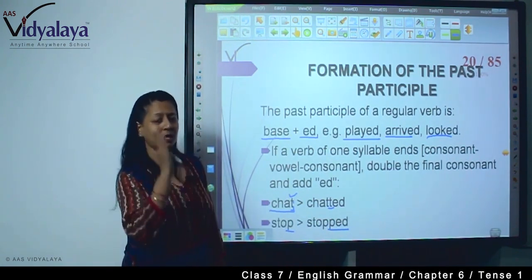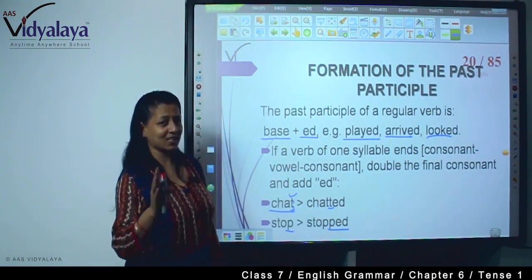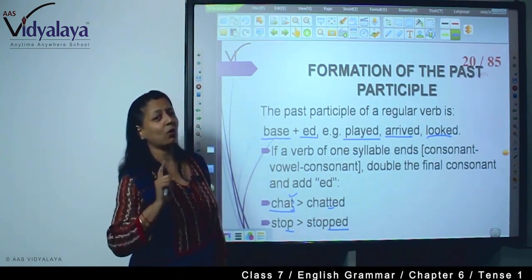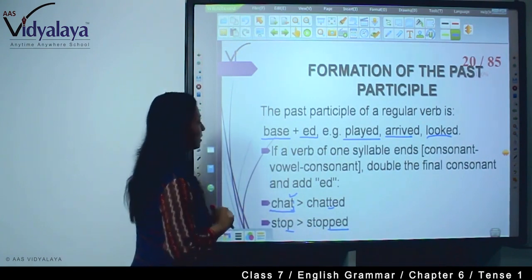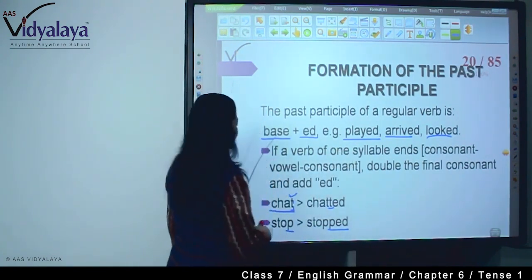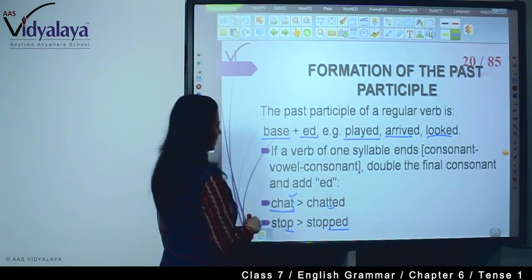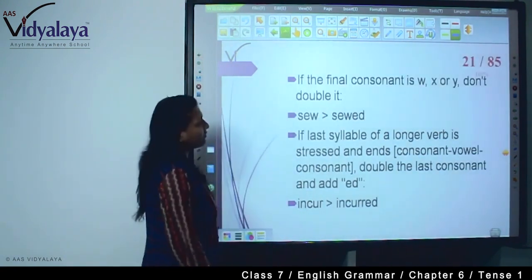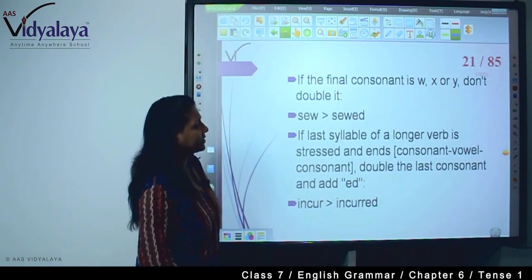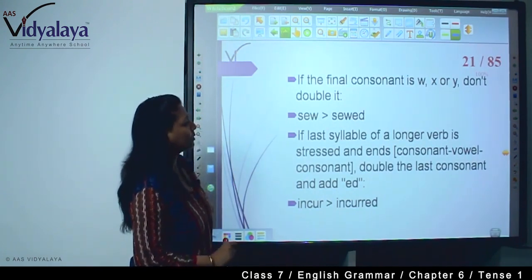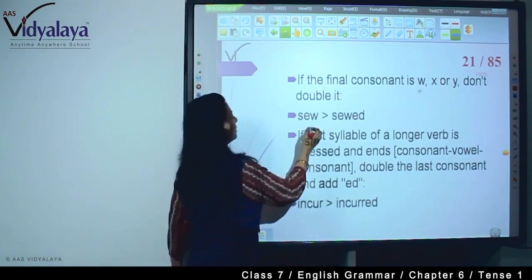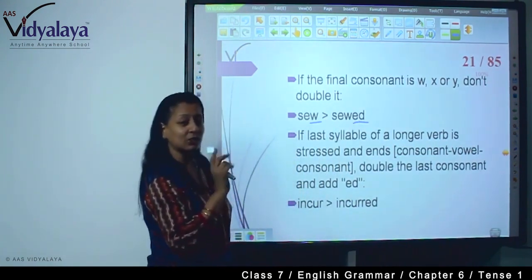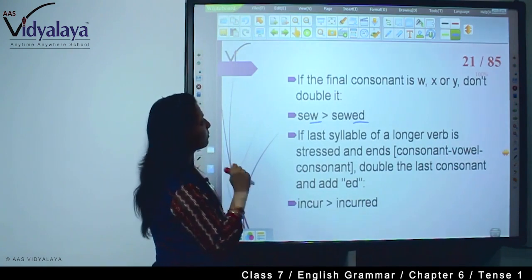Always remember, you will have to learn English spellings very carefully. The same rule doesn't apply to all the words. So here consonant, vowel, consonant, so double the final consonant and add ed. So we have seen this. If the final consonant is W, X or Y, don't double it. Here the final consonant is W, so only add ed. You don't need to double W.